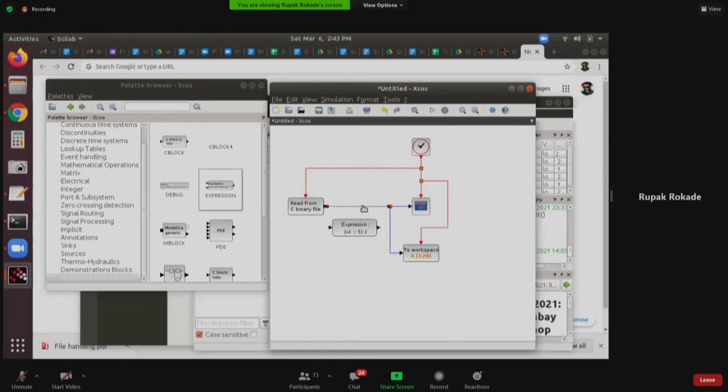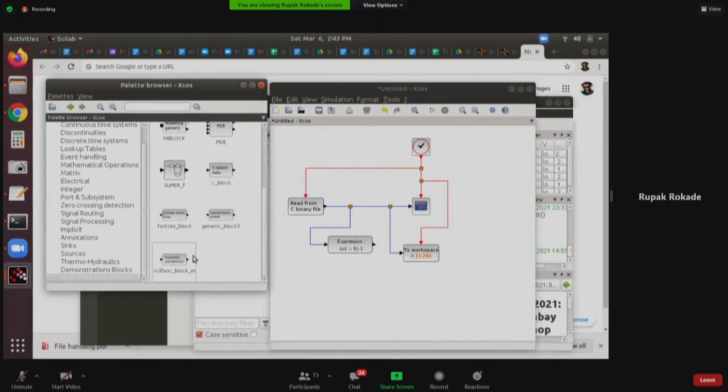What I will do is stick this expression block, I'll send the output of the binary file directly to the input of the expression block. And then first of all, I want to see what the output is here. Now you have seen plots to see the output, but you can also display numbers. You can also have a numeric display, not just plots.